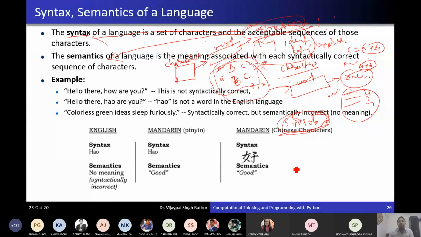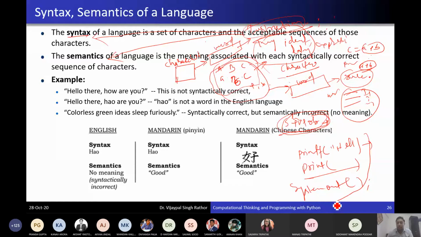For example, if you want to display a message on the screen in C, you write printf, like hello. If you want to write this in Python, you don't write printf, you write only print. If you are writing this in Java, you have to write System.out like that. So in different languages the instruction will change, but the meaning is the same.